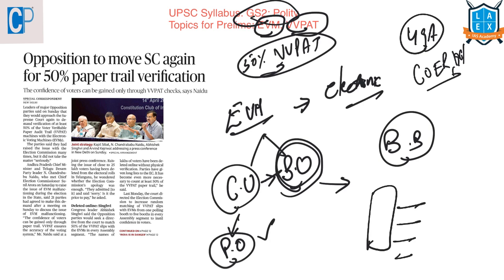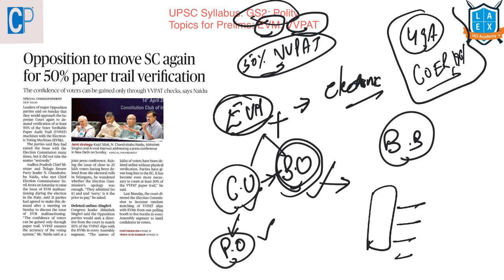This rule says every EVM, electronic voting machine, will have a control unit and balloting unit, and also it can be attached with a machine for printing a paper trail of the vote. This rule 49A of the Conduct of Election Rules of 1961 says that VVPATs can be attached to the EVM.